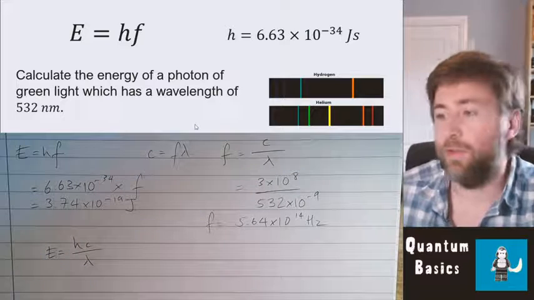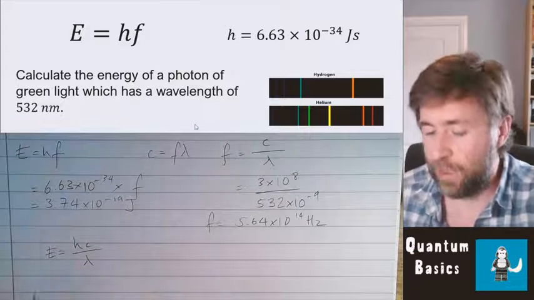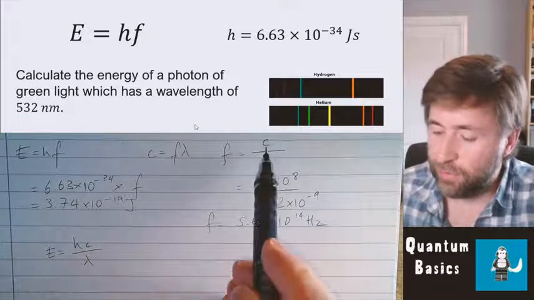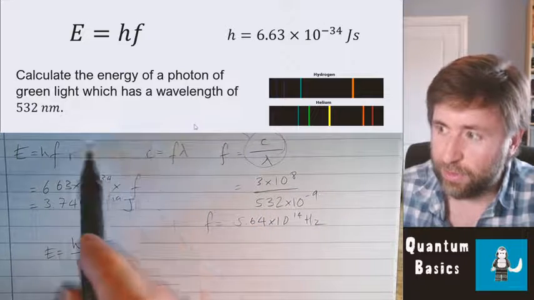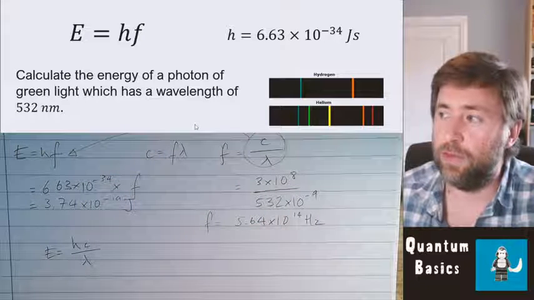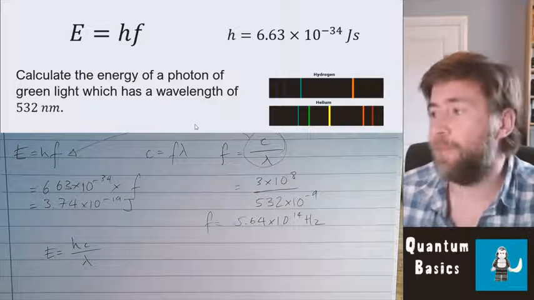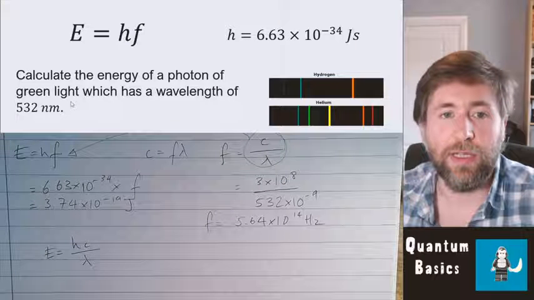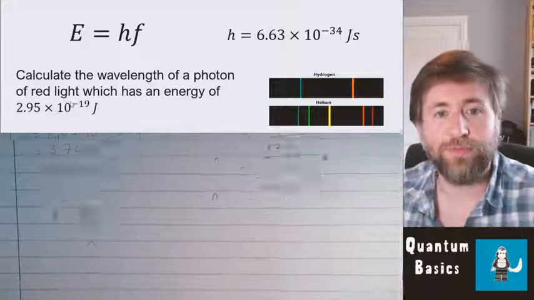If you're given a wavelength, you can work directly into the energy in joules. All I've done here is substitute this expression for frequency into my Planck's constant equation, my energy of a photon equation. Okay, last one then, and this is just working backwards.